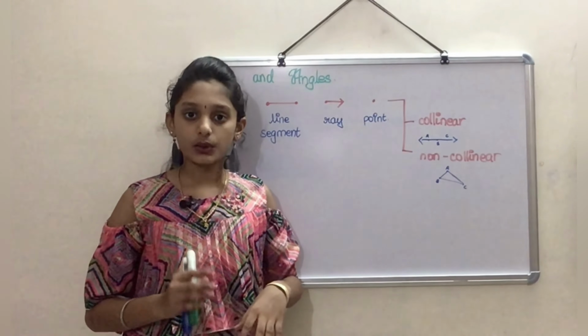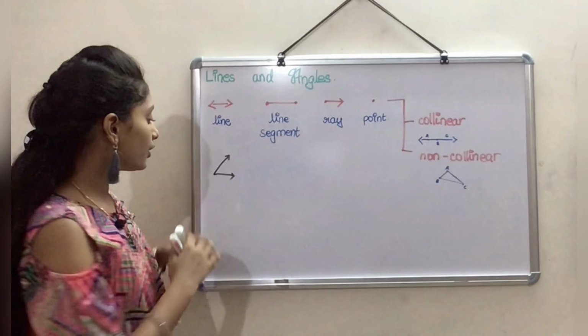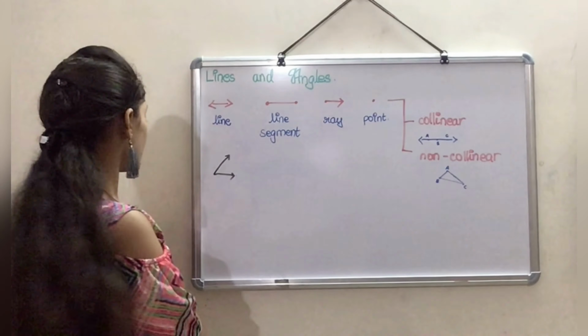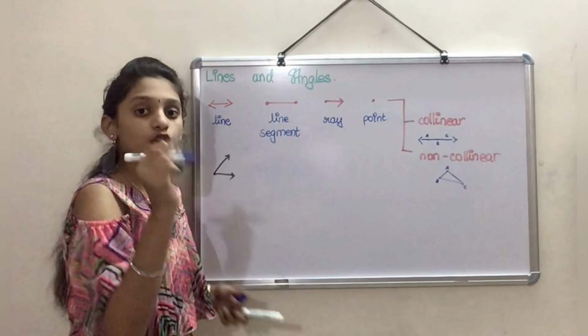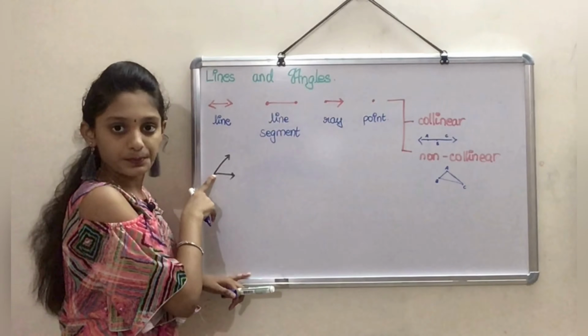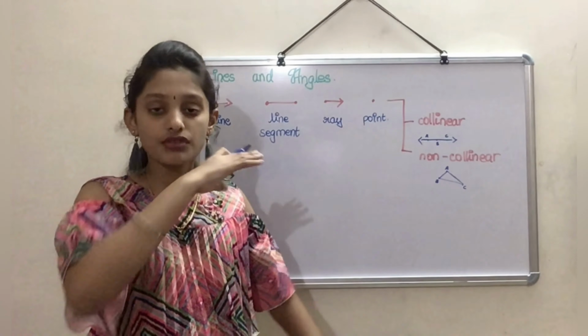Now let us see about angles. Just have a look at the diagram or the figure that I have drawn here. In this diagram, we can see that there are 2 rays connected at a point. We know that a ray has an end point and another side that never stops.